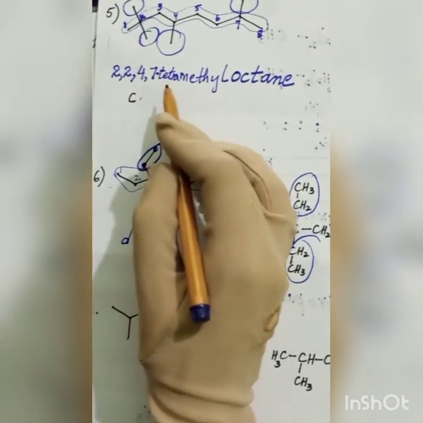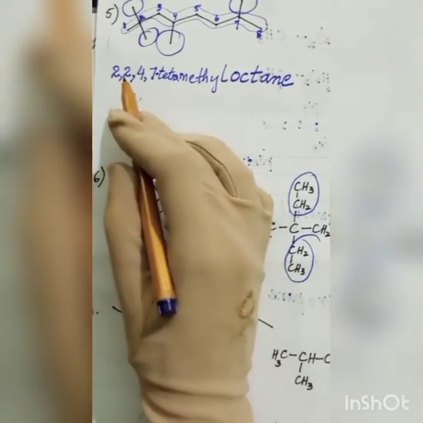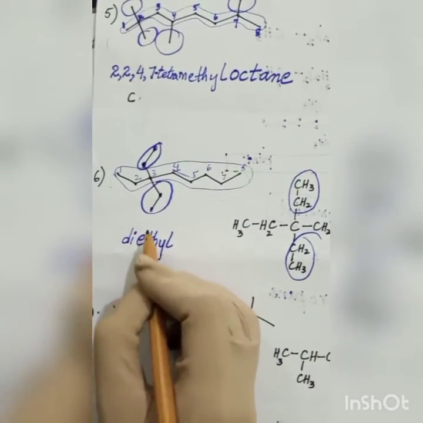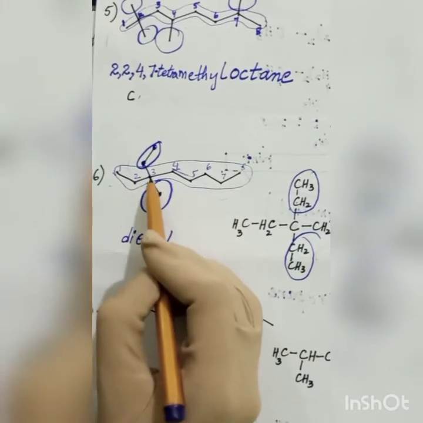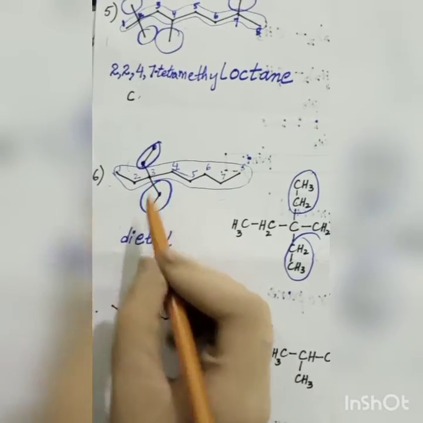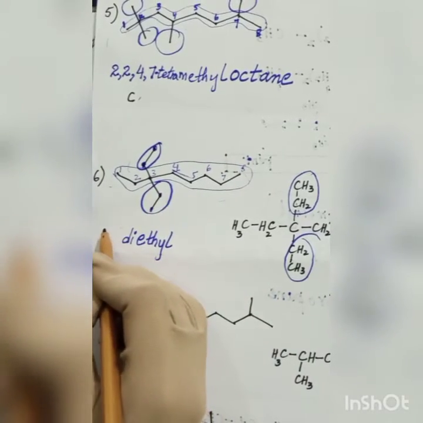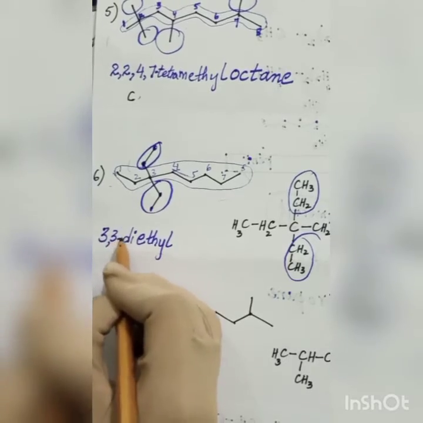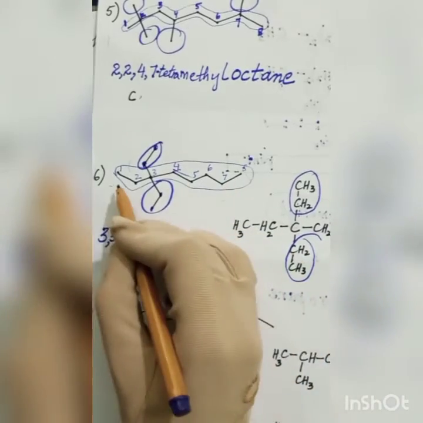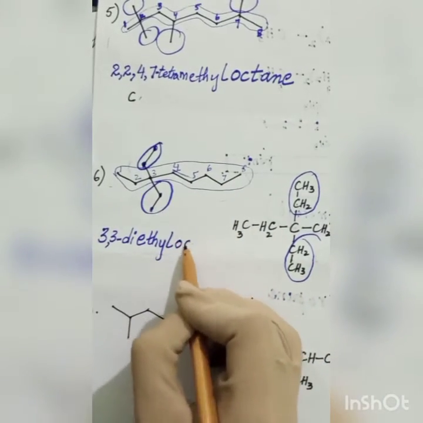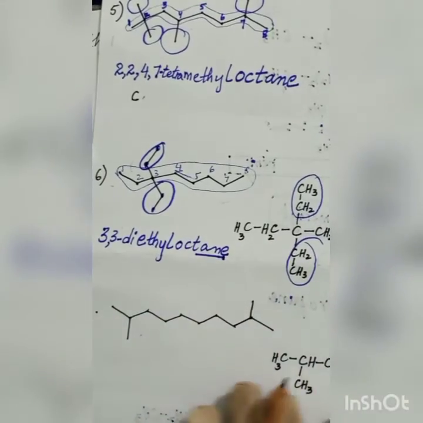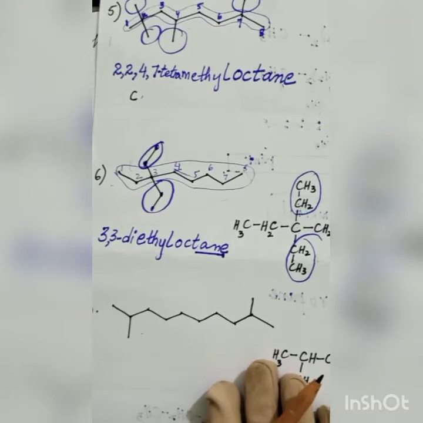Both of these ethyls are attached to position number 3, so I will use the number 3 two times, one for each ethyl. So it will be 3,3-diethyl. And what is the main name? There are 8 carbons, so I will use oct and ane, obviously because it's an alkane. So this is the IUPAC name of this molecule.